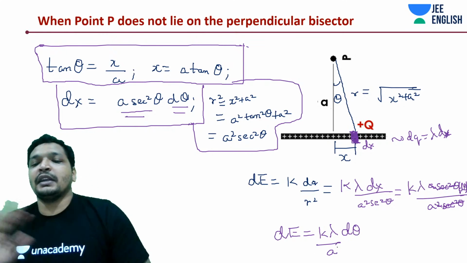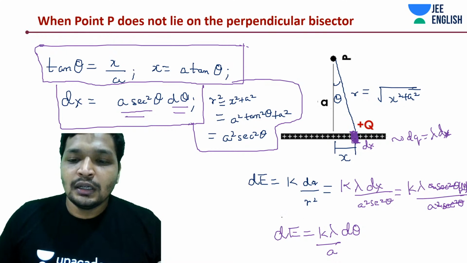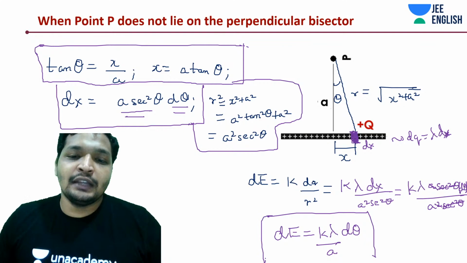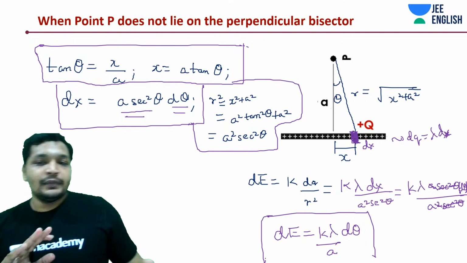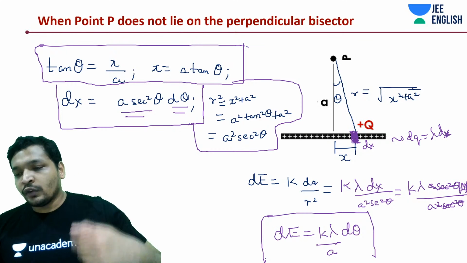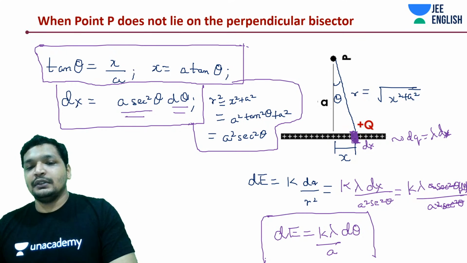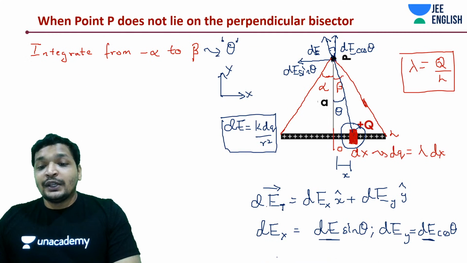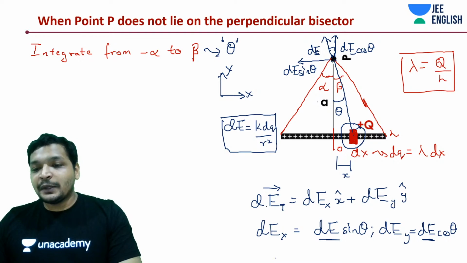Very easy to remember, right? k lambda by a into d theta. Deriving it will take a lot of time, but it's easy to remember. What will you do? Integrate. Simple, guys. Integrate it from minus alpha to beta for both of them.